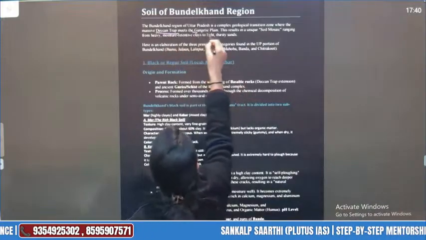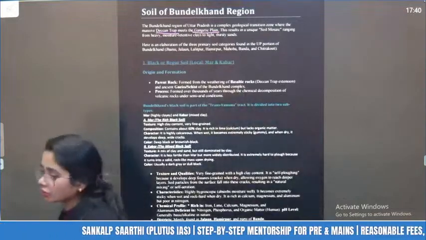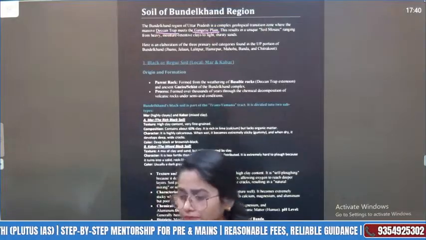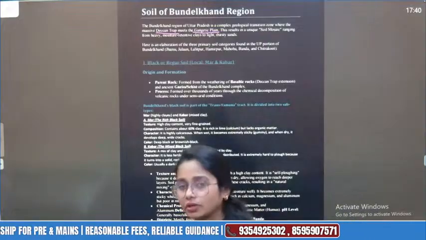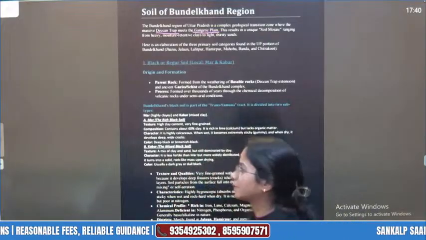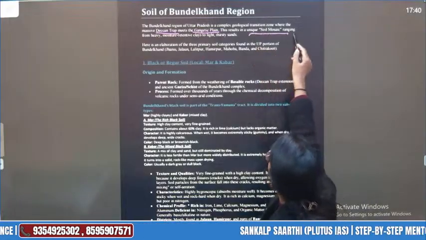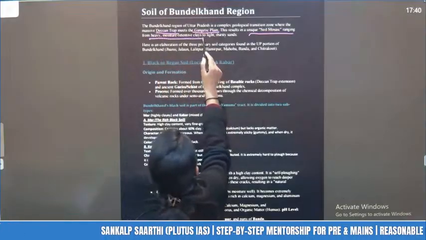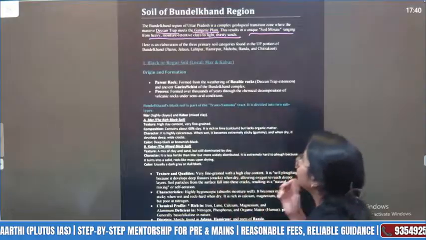Because it is a Deccan trap, and we know that Deccan trap is actually made up of volcanic soil, igneous rock converted through so many weathering processes into metamorphic and sedimentary, and the Gangetic plain soil is a kind of sedimentation soil, right? We have already talked about the Gangetic plain. You guys can see there. This results in a unique soil mosaic ranging from heavy moisture retaining clays to light thirsty sand. Okay, we'll talk about it one by one.